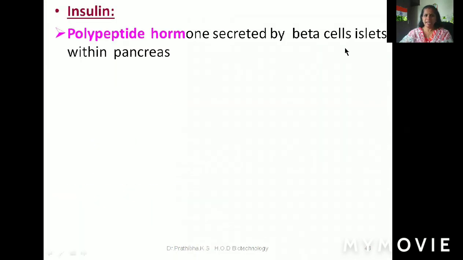Now let us go through the insulin. Insulin is a polypeptide hormone secreted by beta cells of the islets within the pancreas.